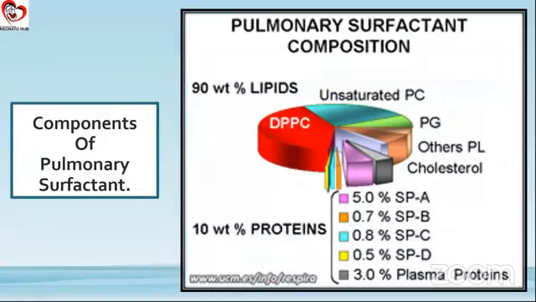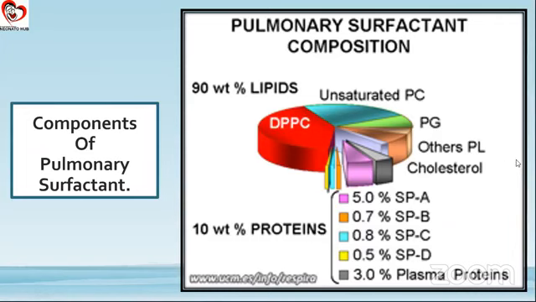Now these are the components of a pulmonary surfactant. As we discussed, there are lipids and proteins. 90% of the composition consists of lipids and 10% are the proteins. Now proteins are your surfactant protein A, B, C, D, and maybe some plasma proteins also. In the lipids, as you can see, a majority is DPPC, which is dipalmitoyl phosphatidylcholine, also known as lecithin. And the other lipids we have are other phosphatidylcholines, phosphatidylglycerols, and cholesterol as well.